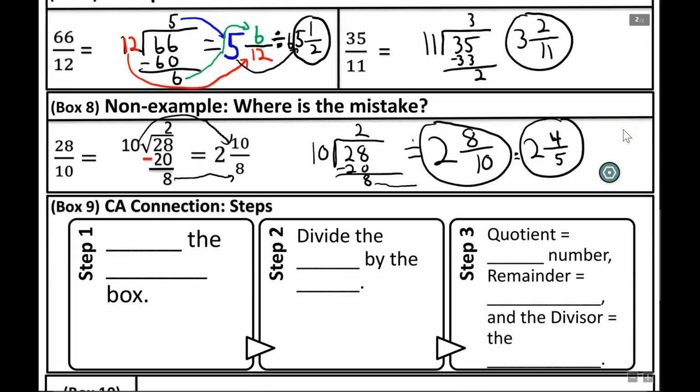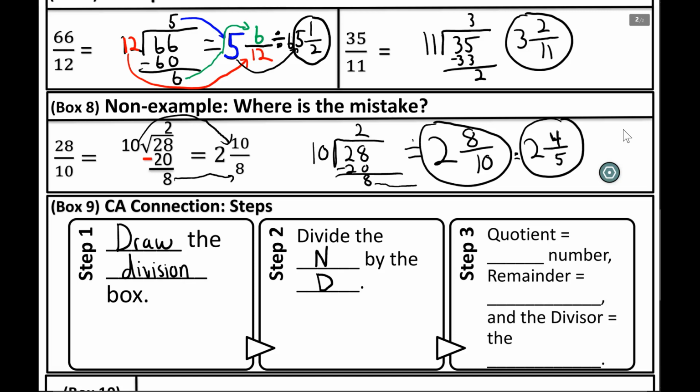Going into box 9, our critical attribute connection steps. So step 1, we are going to draw the division box. Step 2, we are going to divide the numerator by the denominator. You guys can just write N and D. I'm okay with that. Now, step 3, this is the one I want you guys to focus on.